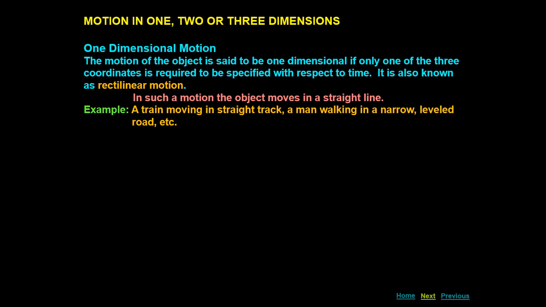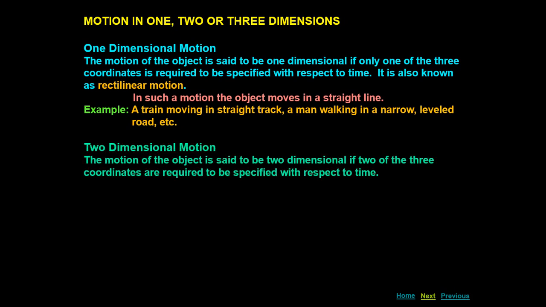For example, if a particle is moving along x-axis, only x coordinate would be changed, y coordinate would remain constant. So only x coordinate you want to specify the object's position, or only y coordinate if you want to specify the position of the object along y-axis. So if only one coordinate is required to specify the position of an object with respect to time, then the motion is said to be one dimensional motion.